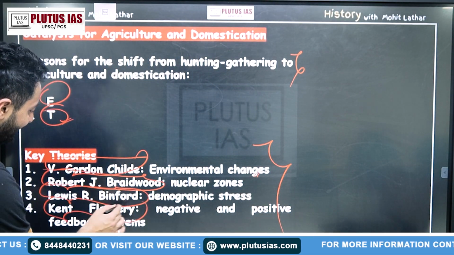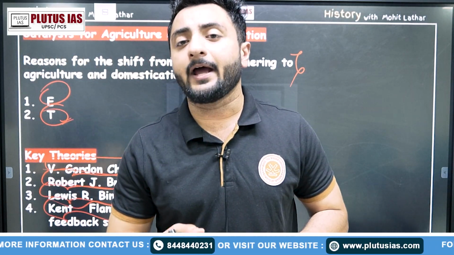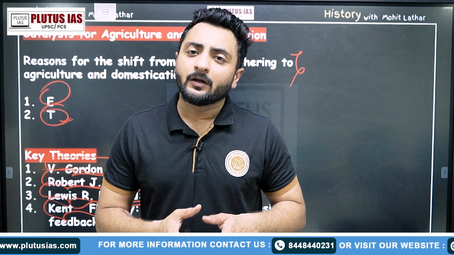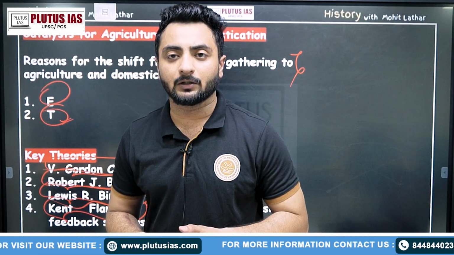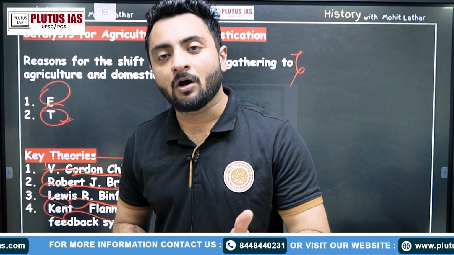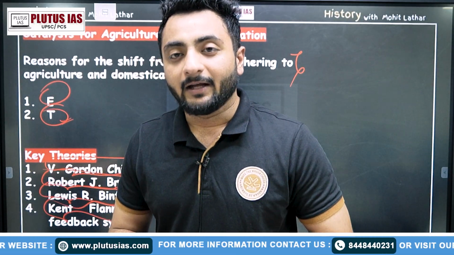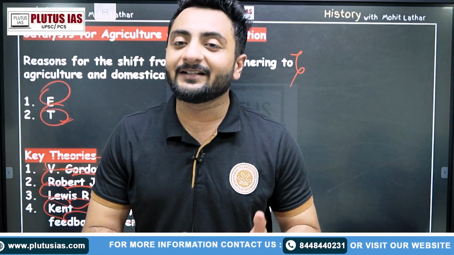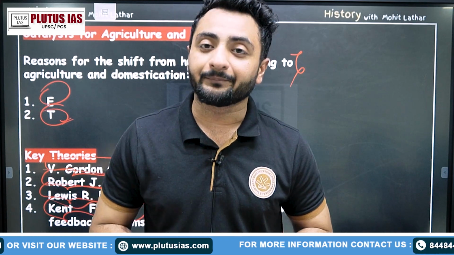But finally it was Kent Flannery who talked about negative and positive feedbacks from food production. Like in childhood, you try a game. You don't know whether that game would give you the satisfaction or the result that you want. You try that game, you do it wrong and you get hurt. You get some injury, and next time you realize that we don't have to indulge in this game. So similarly, this is a positive or negative feedback. You got negative feedback from the game, so you decided that in future you won't attempt that game.